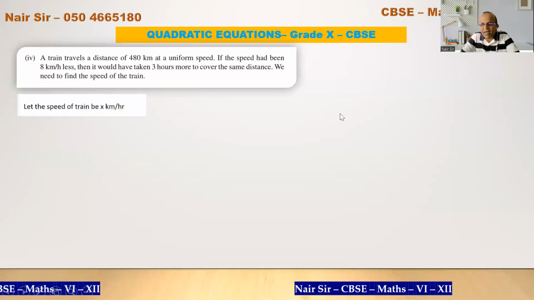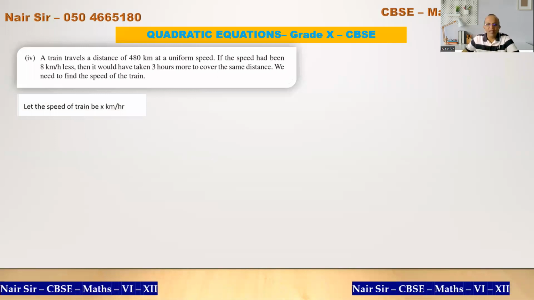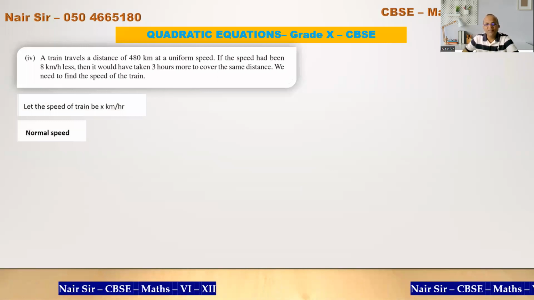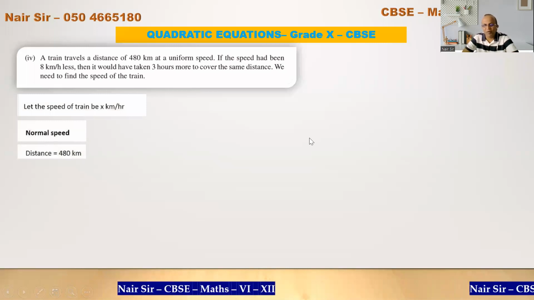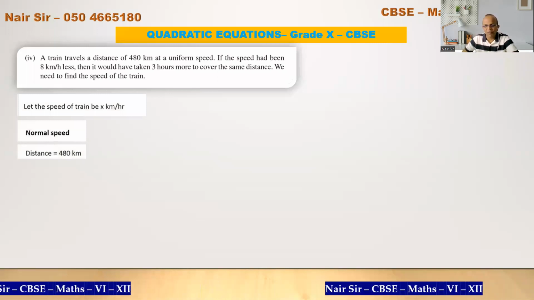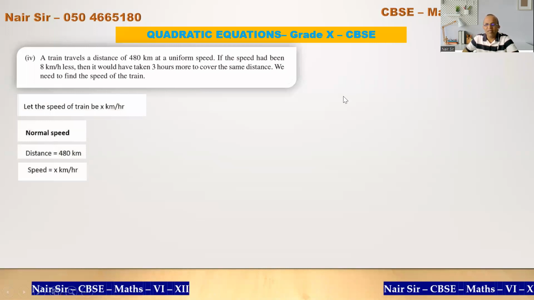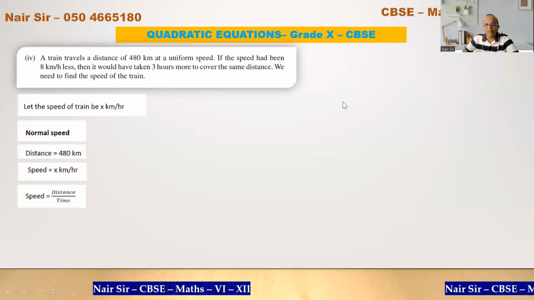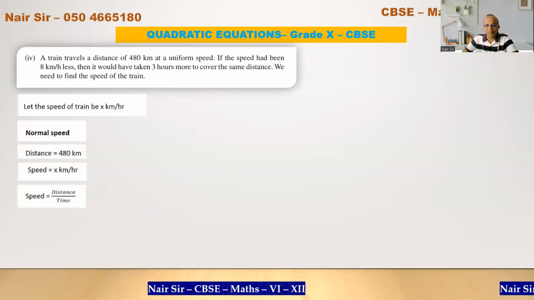The speed of the train, let it be x kilometers per hour. I know the first stage. The first stage tells me that the distance it covers is 480 kilometers. What is the formula for speed? Speed is distance upon time.